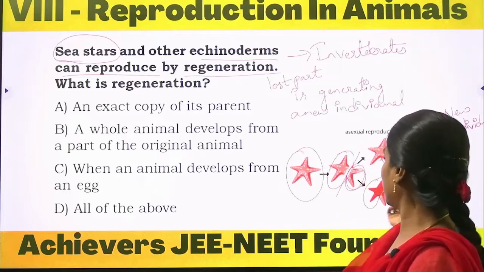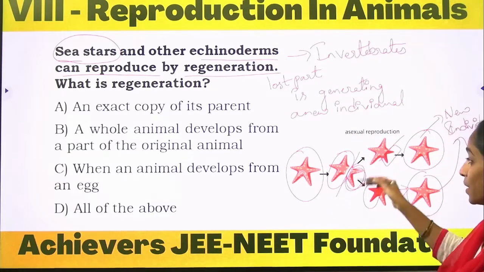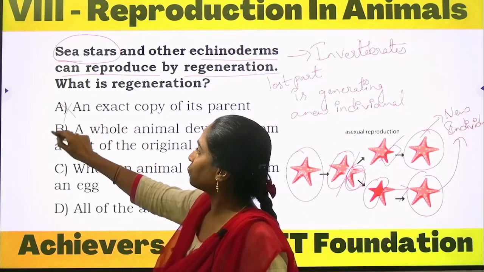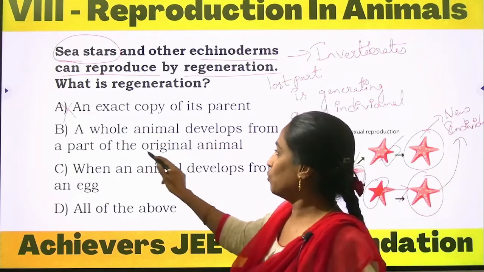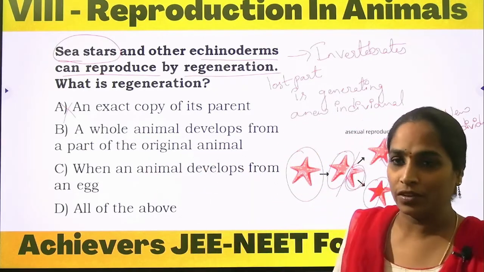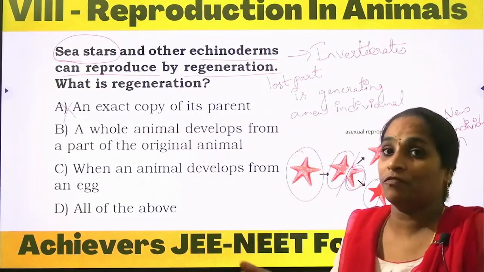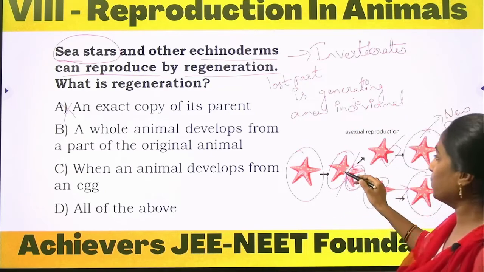It might be an exact copy, but how is it producing, right? From the cut part, okay, so it's not an exact copy. A whole animal develops from a part of the original animal. Here he is asking for an exact copy of its parent, from where? From the parental body.